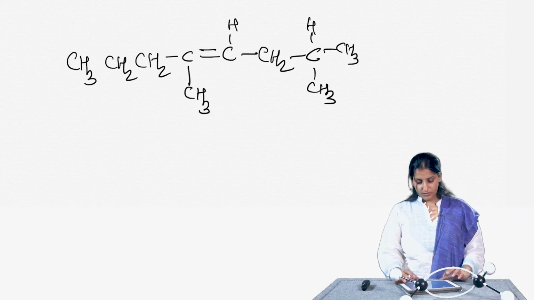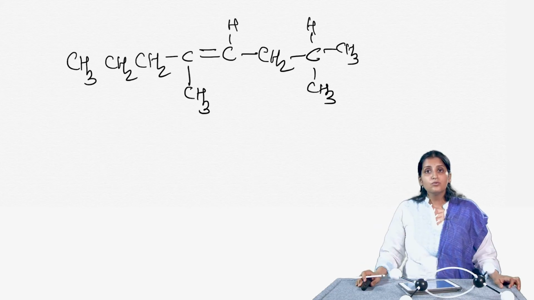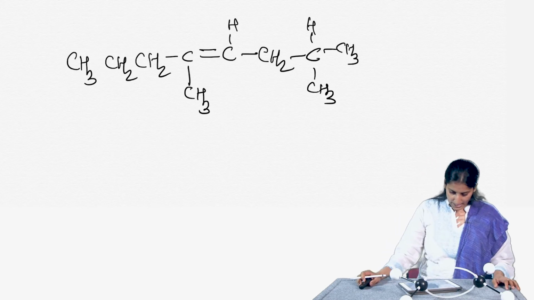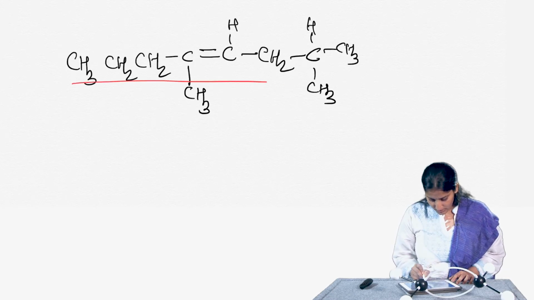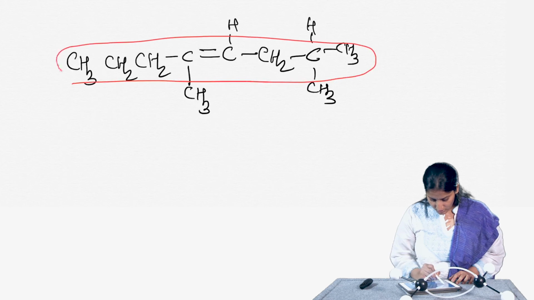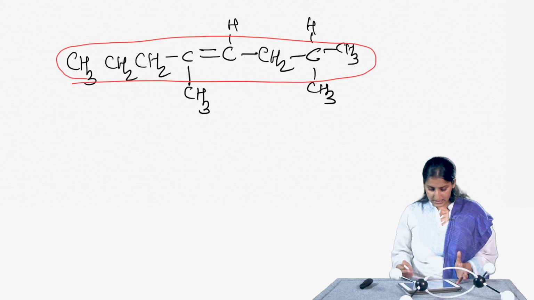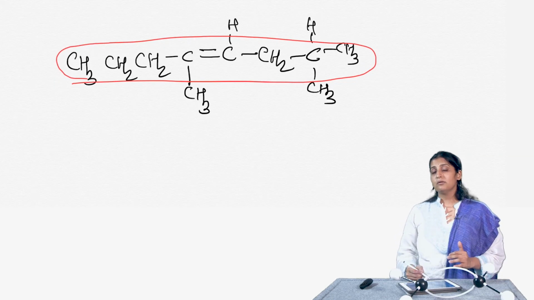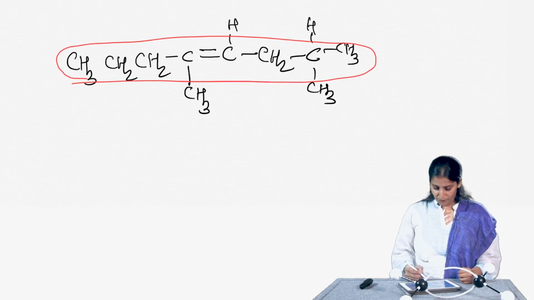So, now let us go over this particular example. There are two ways to figure out the octene chain, right. It has 8 carbons, so it is 1, 2, 3, 4, 5, 6, 7, 8. So, I can take this red chain, and I can start numbering from either end, because from either end the double bond gets the number 4 as the suffix.